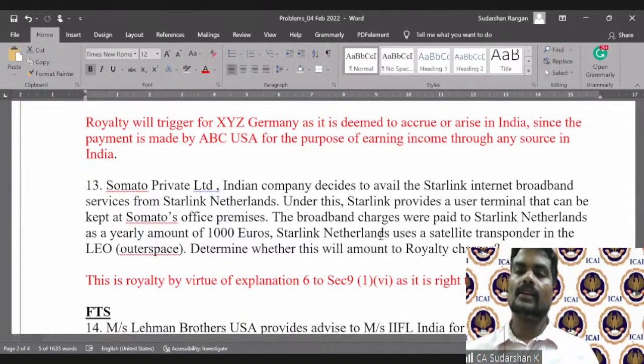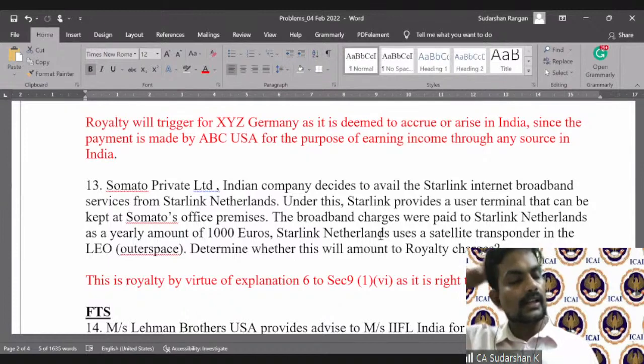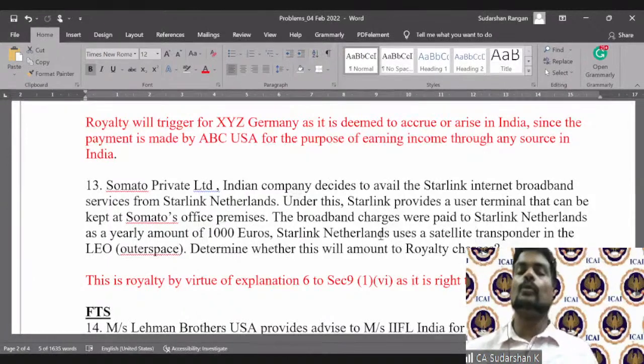Please understand, the Supreme Court has clearly laid out that if there is no human element in a service, there cannot be any taxation. So there is no human element: uplinking, downlinking, everything is automated. So there is no question of FTS coming.